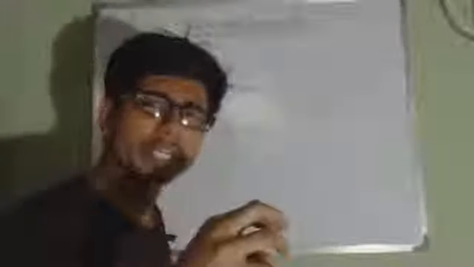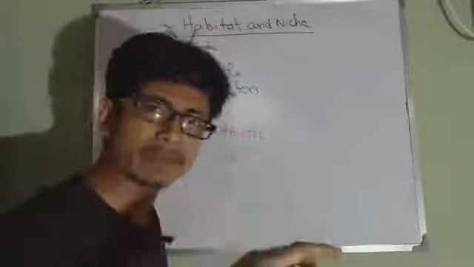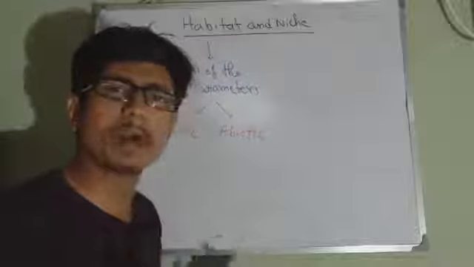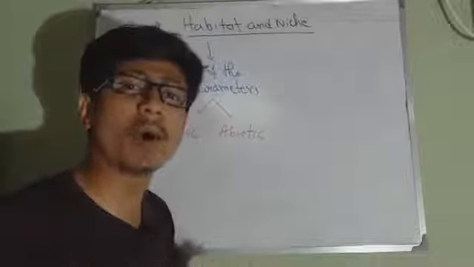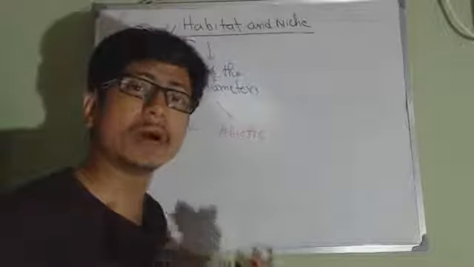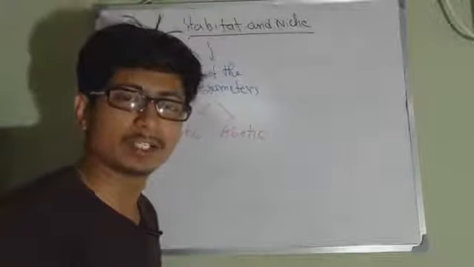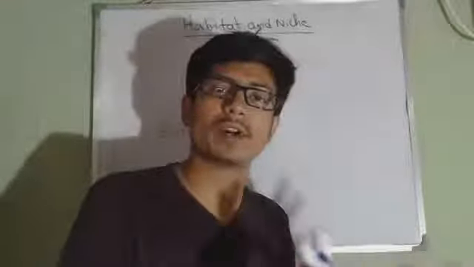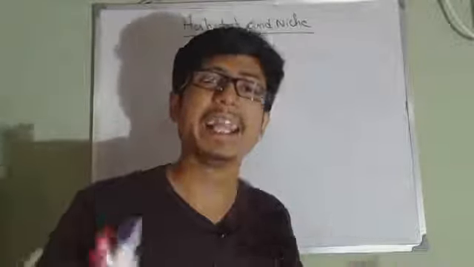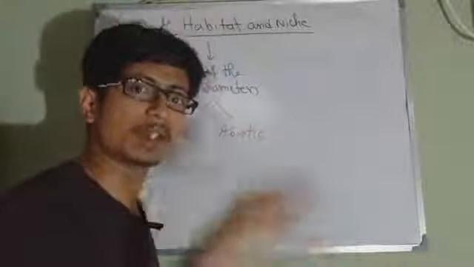Now what is a niche? Niche is much more constricted, much more specific. Niche includes all the important things that an organism requires to survive and reproduce properly in a particular place. So whatever parameters are required for an organism to live as well as reproduce in a healthy way, all of them together is called niche.